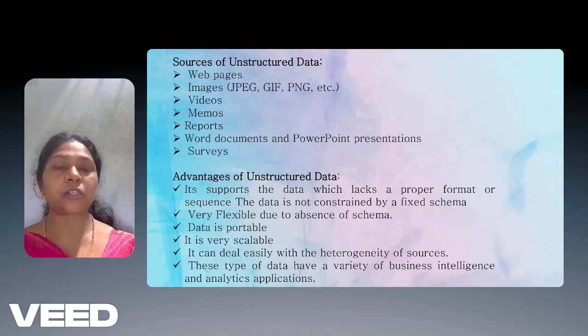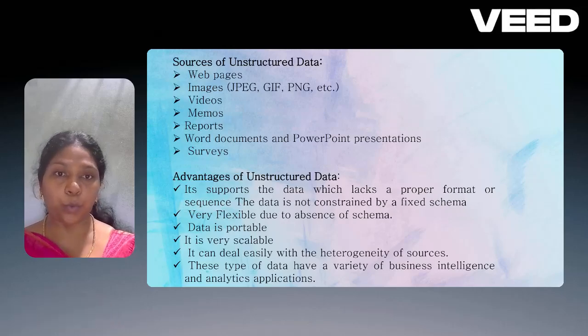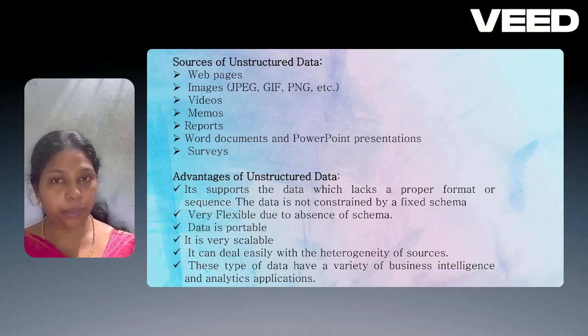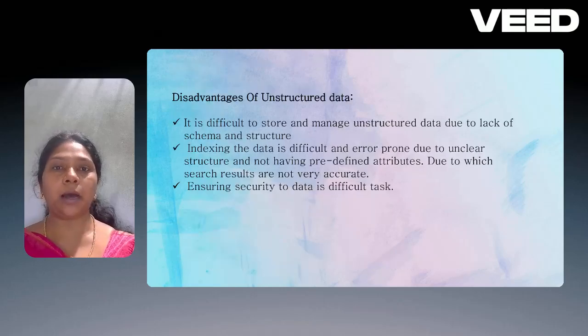The sources of unstructured data are listed below: web pages, images, videos, memos, and reports are all unstructured data. So what is the advantage of unstructured data? It supports data which lacks a proper format or sequence. The data is not constrained by a fixed schema, it is very flexible, portable, and very scalable. It can deal easily with heterogeneous sources. This type of data has a variety of business intelligence and analytical applications.